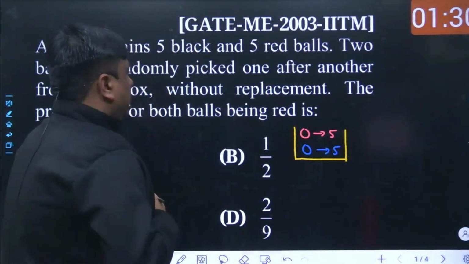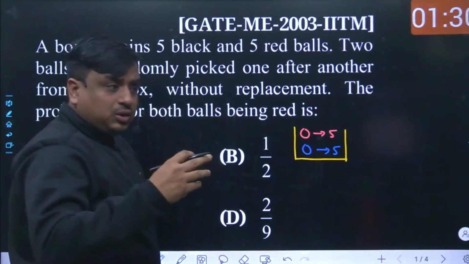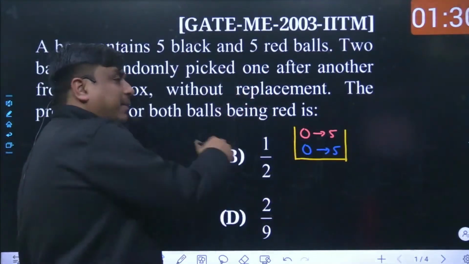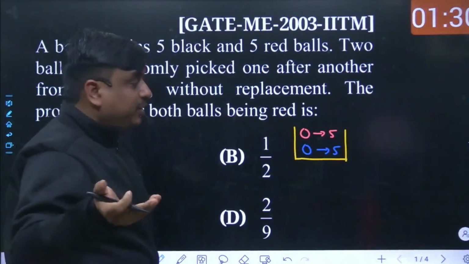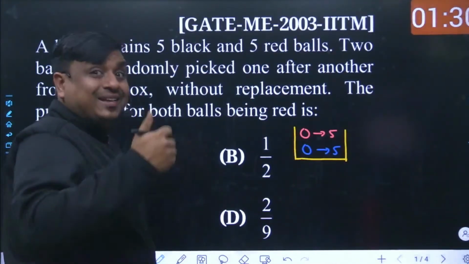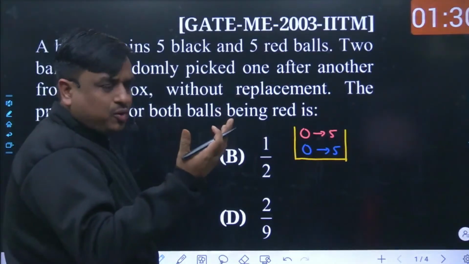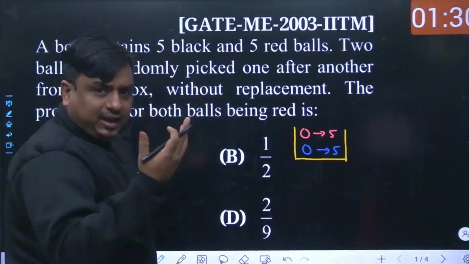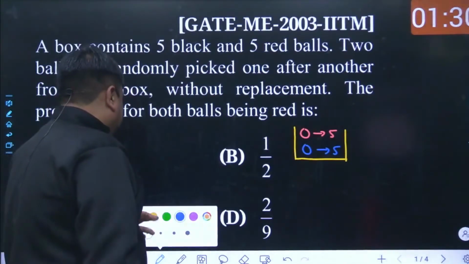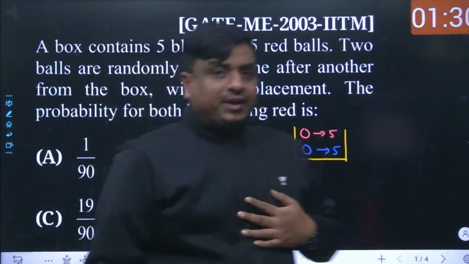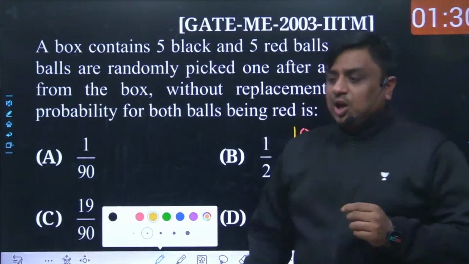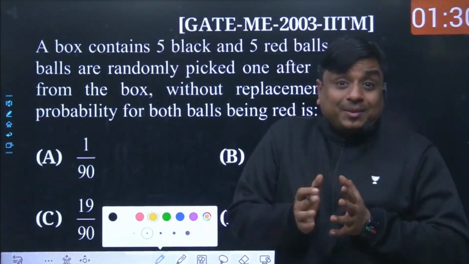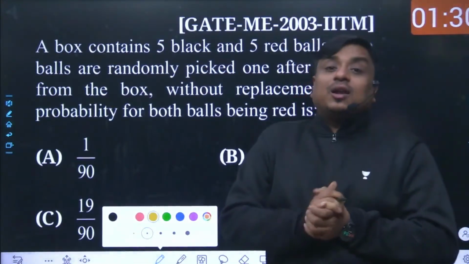Agreed? We have to take one ball out, observe its color, and discard it. We don't have to keep it back because this problem has been designed that way. Then we have to find the probability that the first ball which has been withdrawn is red, and the second ball which has again been taken out is red. Keep in mind, this kind of problem can be bifurcated into 2 parts. The first part is that all of the balls are selected together, and the second part is that the balls are selected in succession.